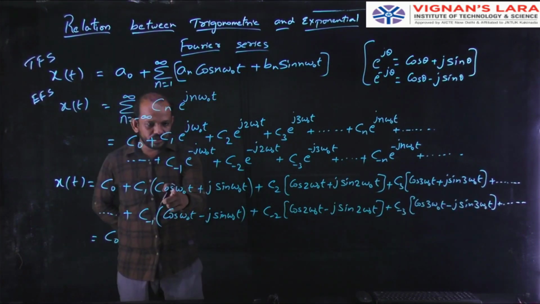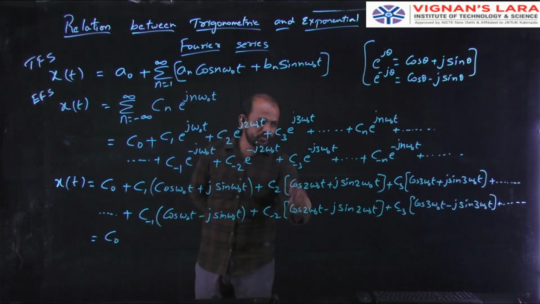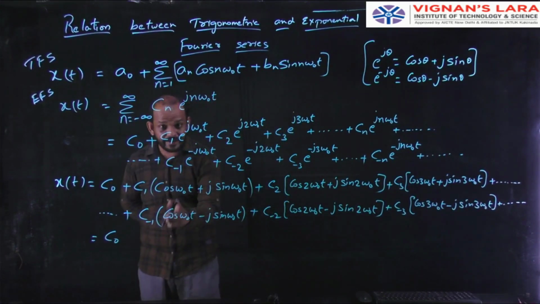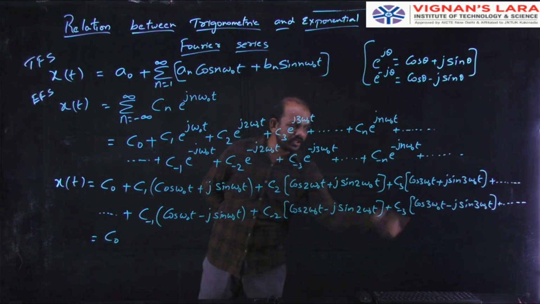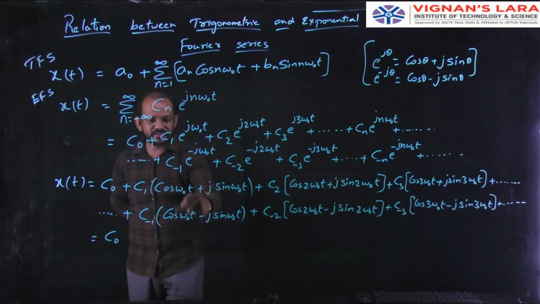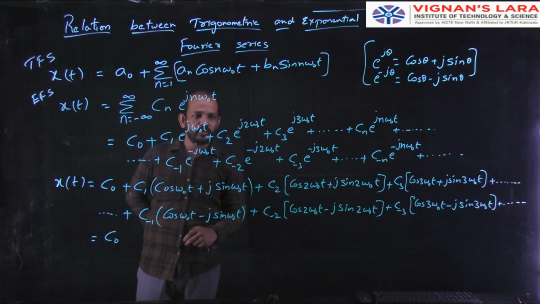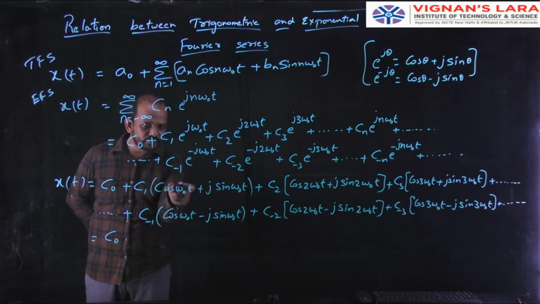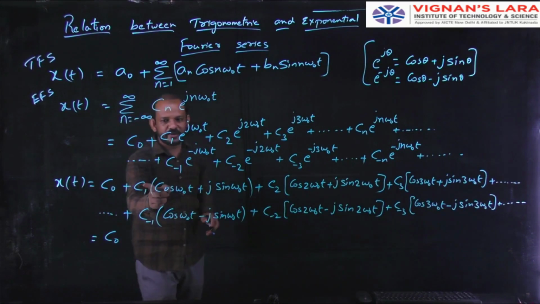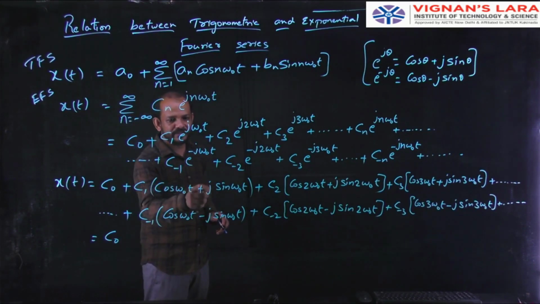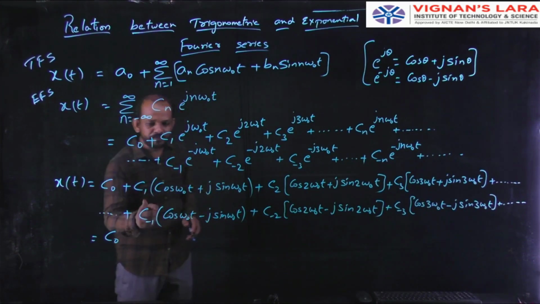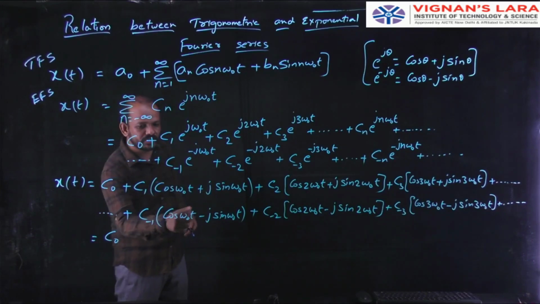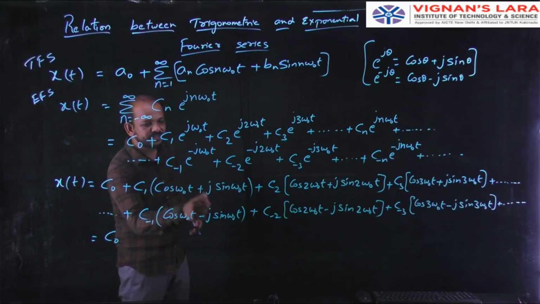See, here cos omega naught t, cos 2 omega naught t, cos 3 omega naught t. Again, cos omega naught t, cos 2 omega naught t, cos 3 omega naught t. That means in these two cases we are getting cos omega naught t. So here I will take this cos omega naught t as common. If you expand this, C1 cos omega naught t plus C1 j sin omega naught t. Here C minus 1 cos omega naught t minus C minus 1 j sin omega naught t.